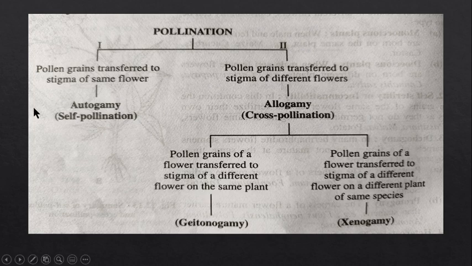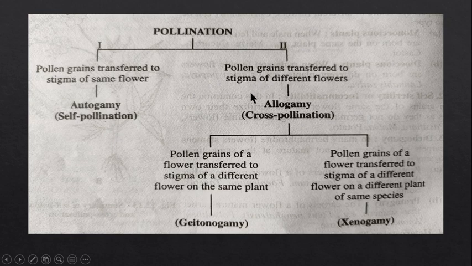In self-pollination, the pollen grains are transferred to the stigma of the same flower, right? So in the same flower, pollen grains get transferred to the stigma. That means that flower is bisexual. The male reproductive part and the female reproductive part are present in the flower, and the pollen grains get transferred to the stigma in the same flower. So this type of pollination is known as autogamy.